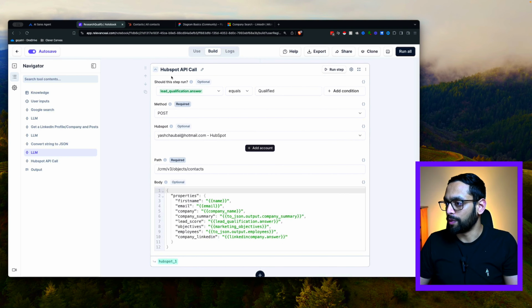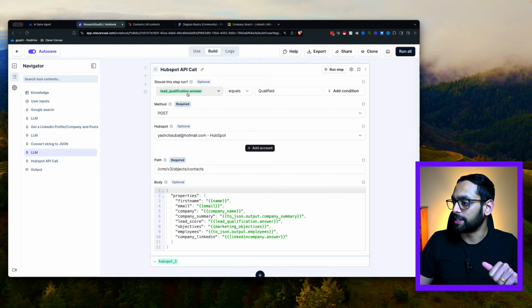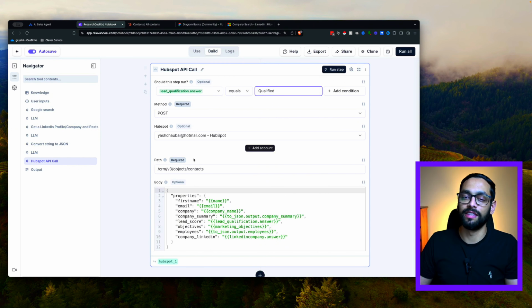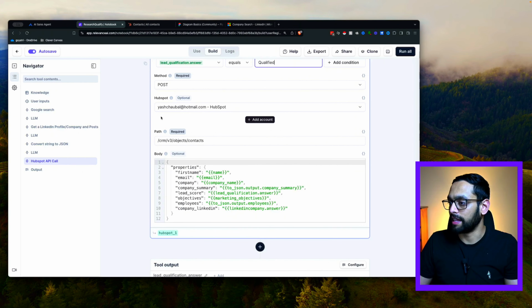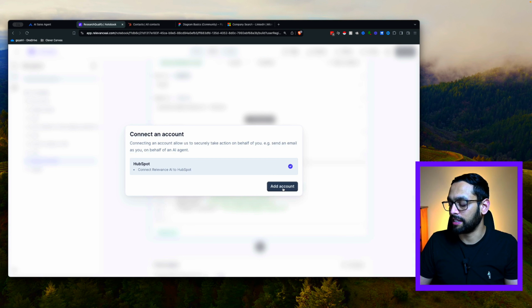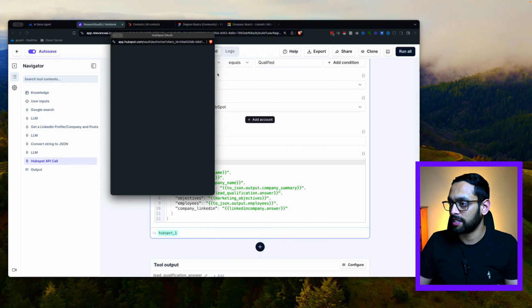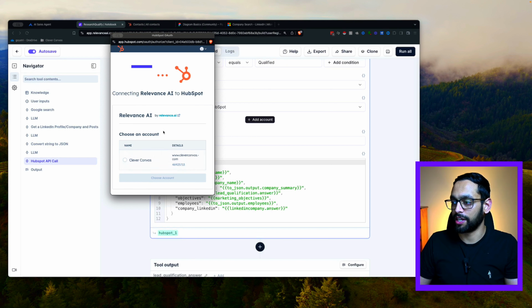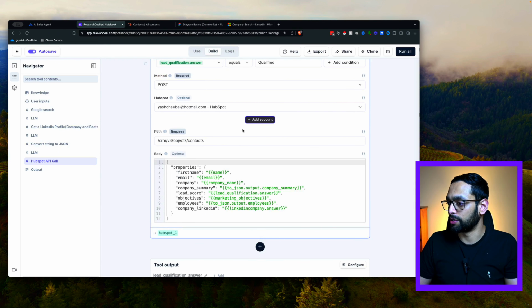So after that, what we do is we make an API call to HubSpot, and this is where we're going to be saving the lead information if they are qualified. And we do that first by checking the lead qualification answer. So if that equals qualified, only then this API condition will be run. And then you need to connect your account. So if you just hit add account and then follow this process, it's going to open up a new window, and you're going to have to log in and do all of that. I've already got my account connected, so I'm not going to do that again.